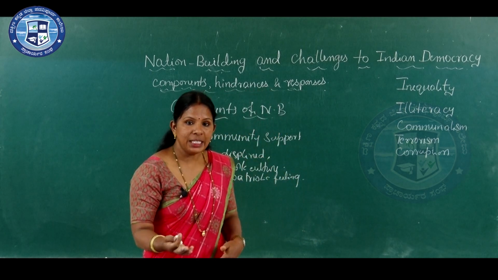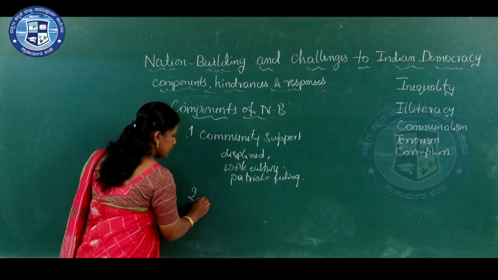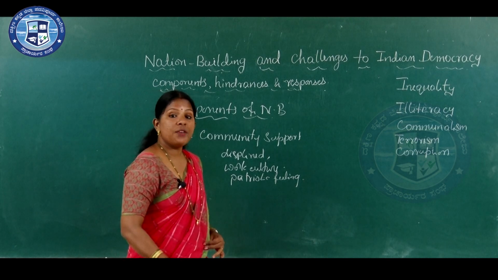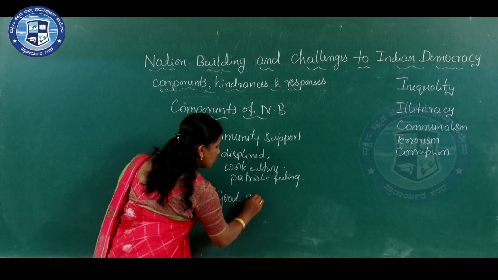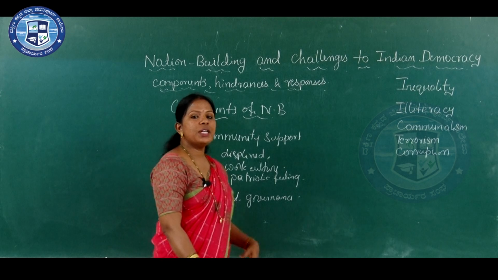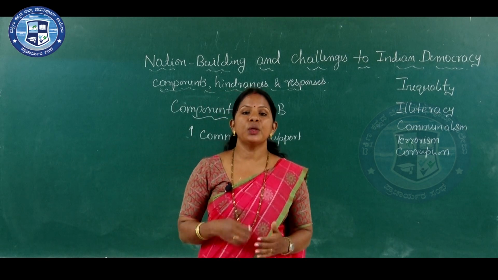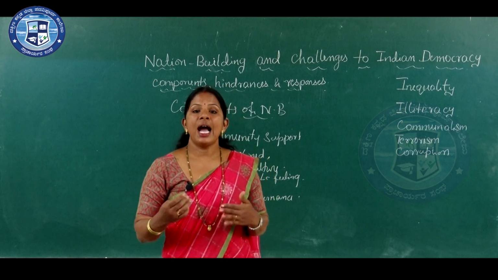Okay. Another important component is good governance. Good governance means good administration.